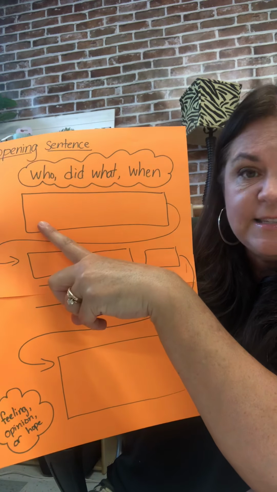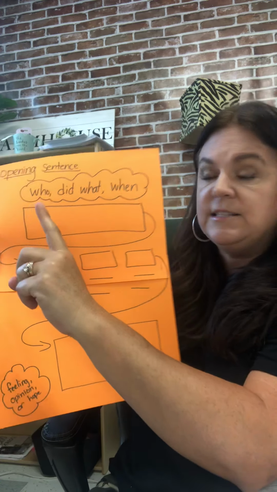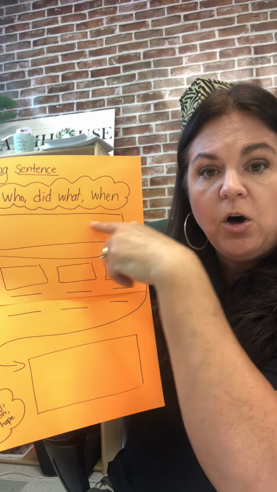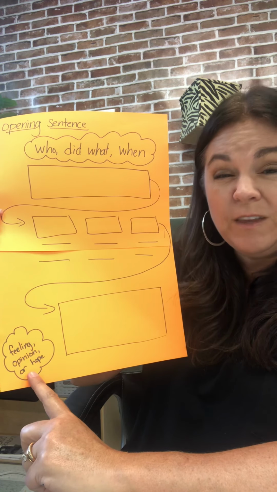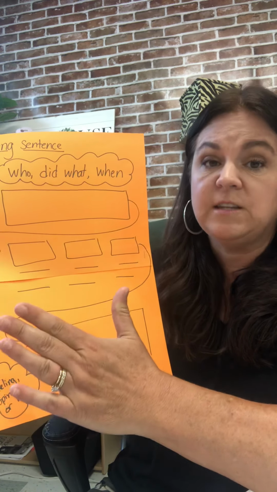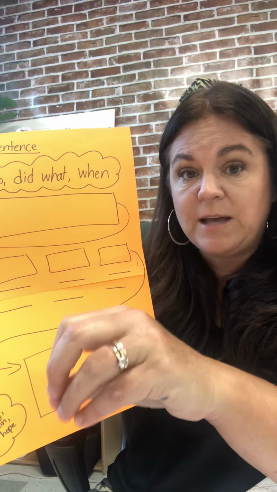The opening sentence needs to have the following information in it. It needs to have who, did what, and when, all in that. The closing sentence is going to show your feeling or opinion or your hope of whatever the situation was and the topic that you were talking about. And today we're still on the topic of your best birthday.